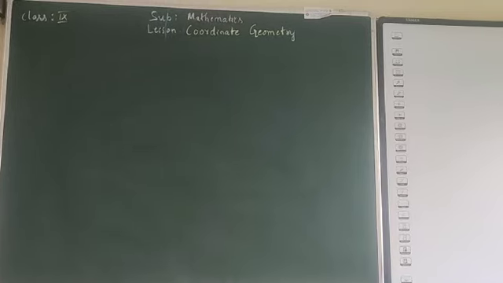Now we will locate a point, we will describe a point, and we will understand it.